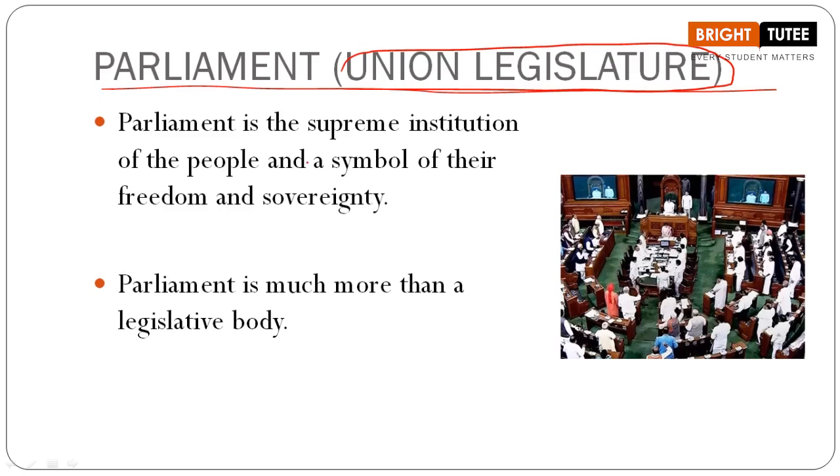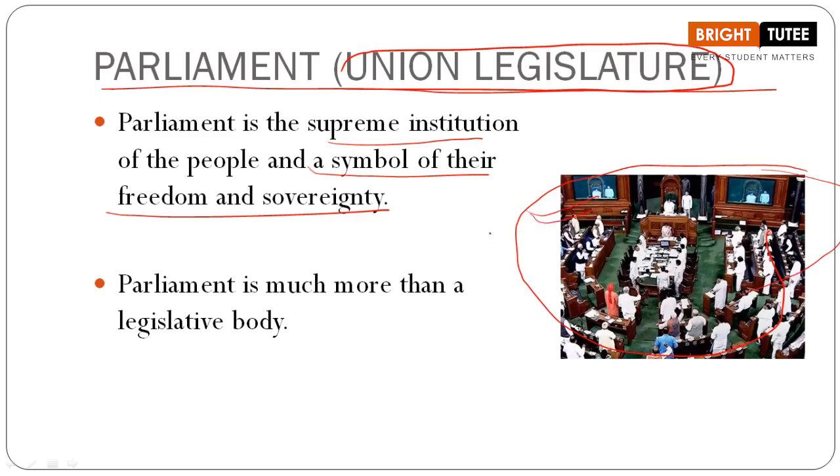Now, Parliament is the supreme institution of the people and a symbol of their freedom and sovereignty. Don't you agree with this point, students? Yes. Now, when we are talking about Parliament, we know that it is the supreme legislative body. They have full rights, full responsibility of making the laws. Now, this is an image from the Lok Sabha, a session of Lok Sabha. In our last topic also, we learnt about the session of Lok Sabha, right students? So you can see the members standing here, they are discussing several issues, right?